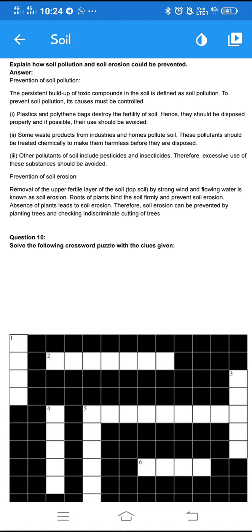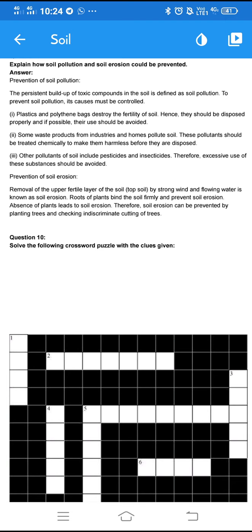And the third point, other pollutants of soil include pesticides and insecticides. Therefore excessive use of these substances should be avoided. Our farmer friends should avoid excessive use of pesticides and insecticides, which leads to soil pollution and reduces the fertility of the soil.